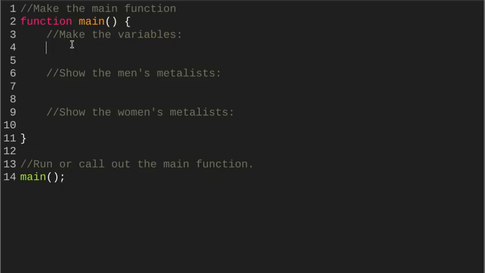So first up, we need some variables right here. And so the winners from the Tokyo Olympics back in 2020, let's see if I can figure this out. Okay, we got the United States, we got France and Japan, and this is according to the Olympics.com website. So in that year, for men's, the USA was the gold winner, silver was France, and bronze was Australia. For the women's, USA was gold, silver was Japan, and France was bronze.